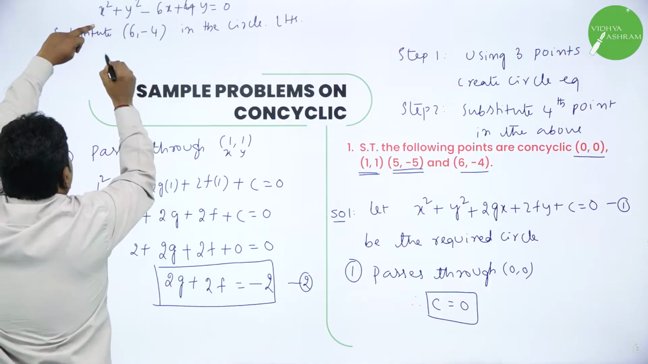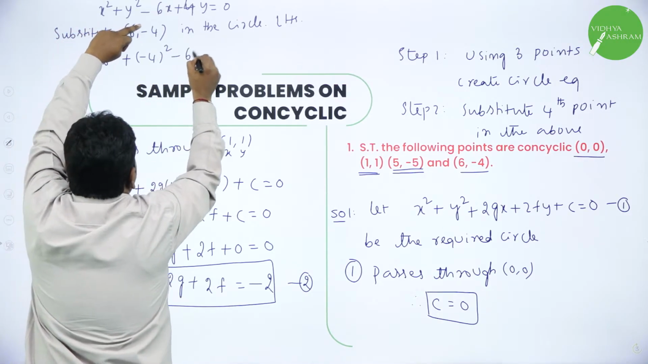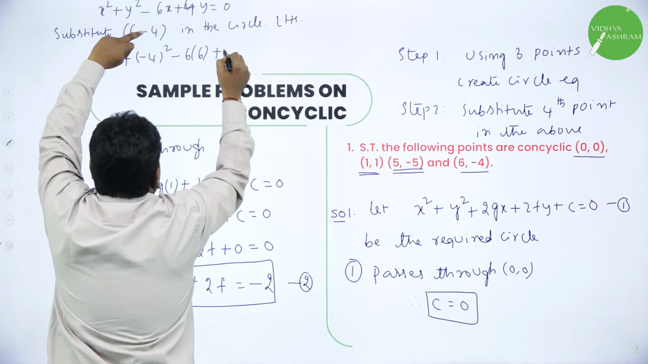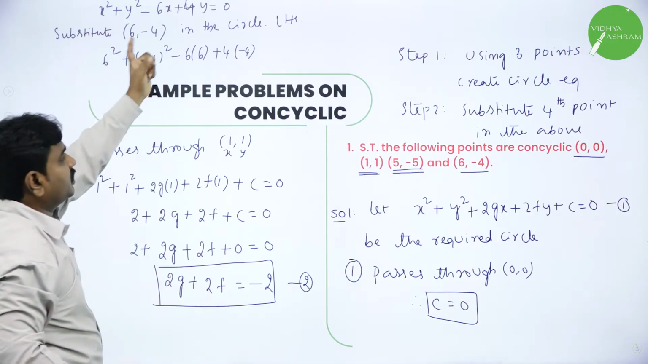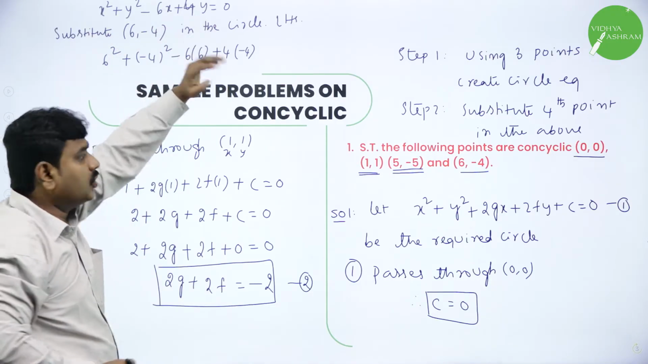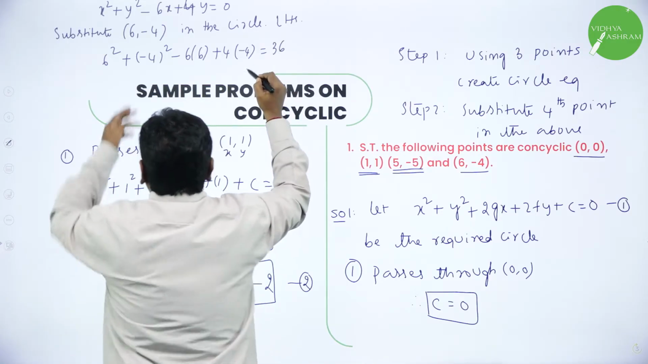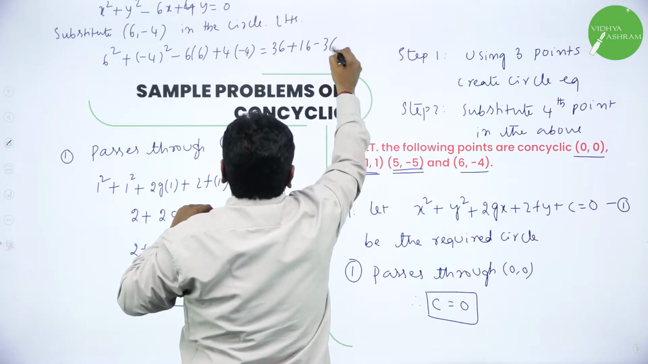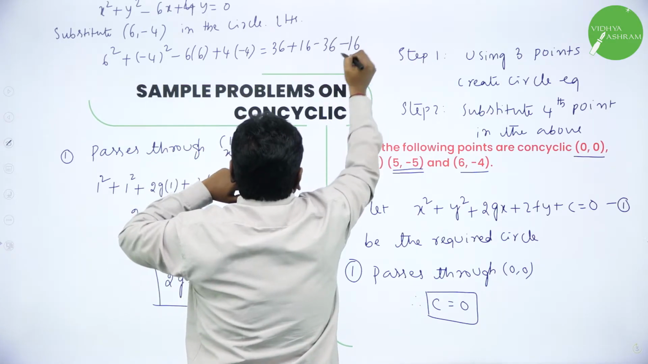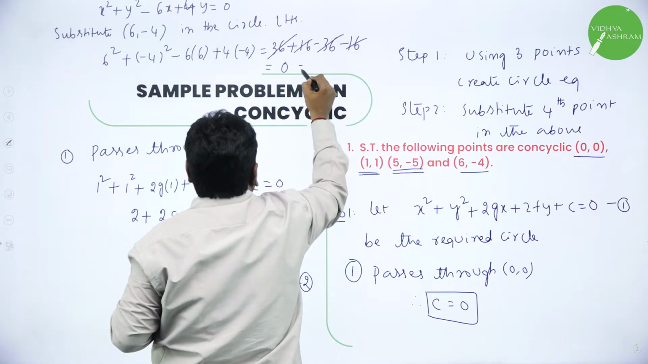So I will substitute 6 square plus minus 4 the whole square minus 6 into 6 plus 4 into minus 4. Now we should see whether we get RHS. What is RHS? 0. We will see. 6 square is 36, 4 square is 16, 6 6s are 36 minus 16. So 36 minus 36, 16 minus 16 cancels, 0. We got RHS.